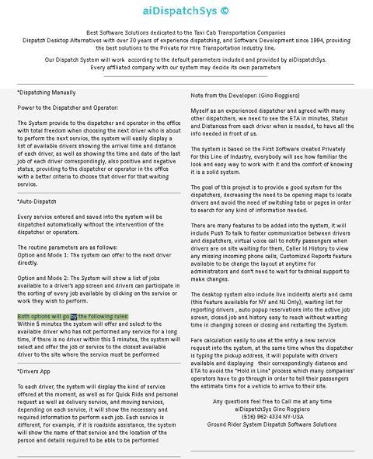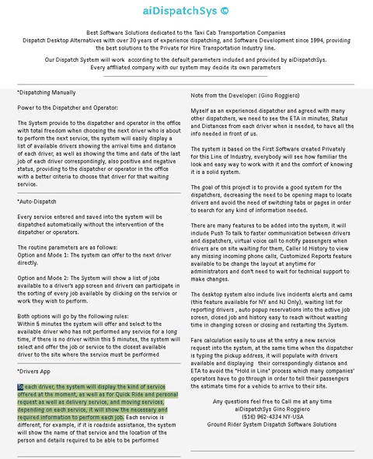Both options will go by the following rules. Within 5 minutes the system will offer and select the available driver who has not performed any service for a long time. If there is no driver within this 5 minutes, the system will select and offer the job or service to the closest available driver to the site where the service must be performed.